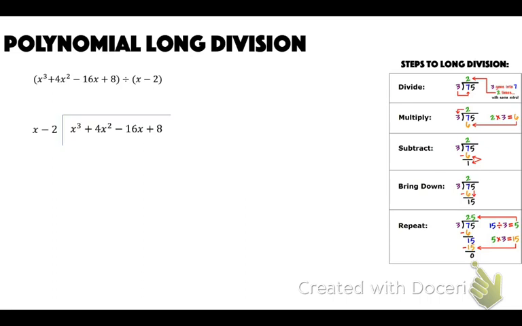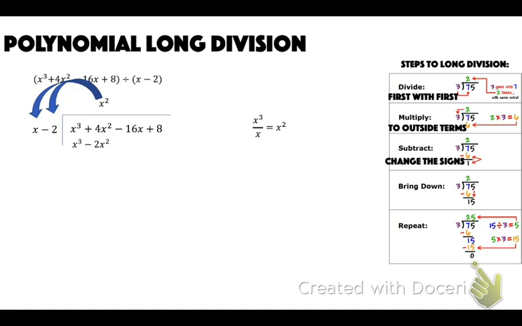And when you divide, you do first with first. And I would write these steps to long division down somewhere. So first with first, I'm going to do x cubed divided by x, which gives x squared, so that's going to go up top. Then we're going to multiply to the outside terms, so multiply to both of these. X squared times x is x cubed. X squared times negative 2 is negative 2x squared.